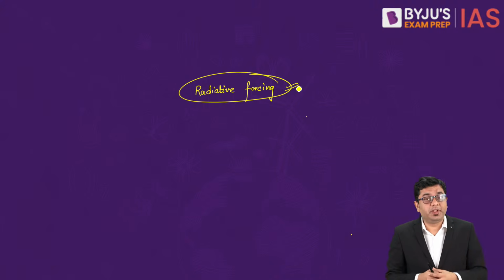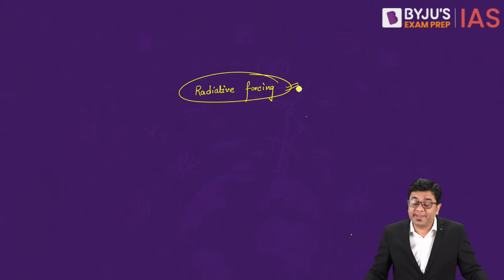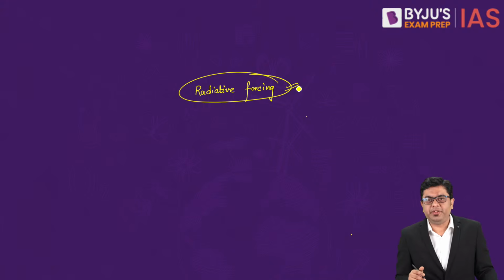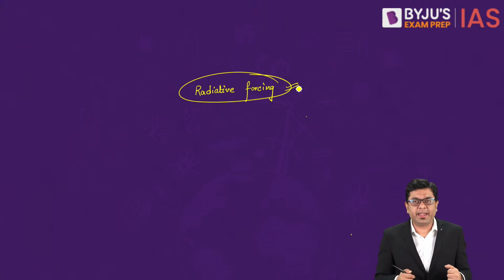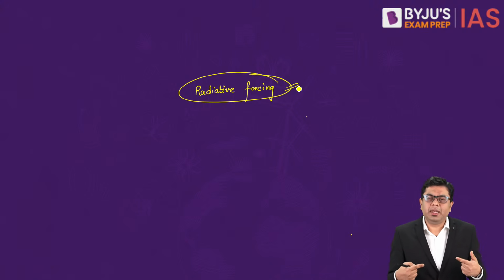IPCC's latest report, the synthesis report of the AR6 assessment which IPCC has released. As per the IPCC report, methane is one of those gases or pollutants in the atmosphere which particularly increase the rate of heating.